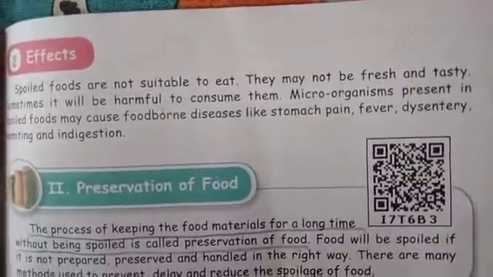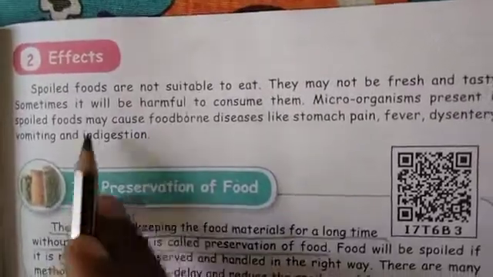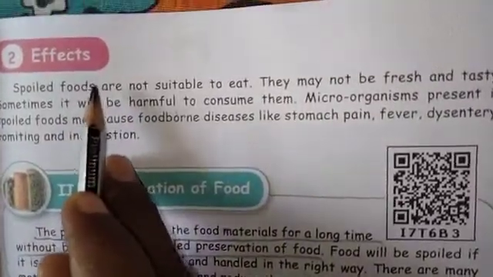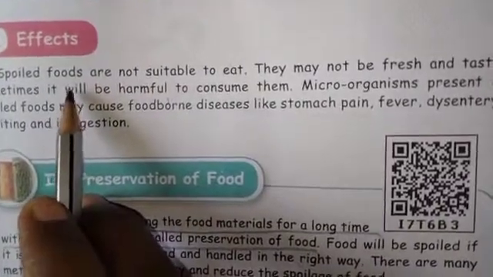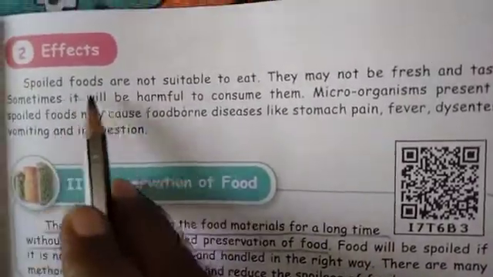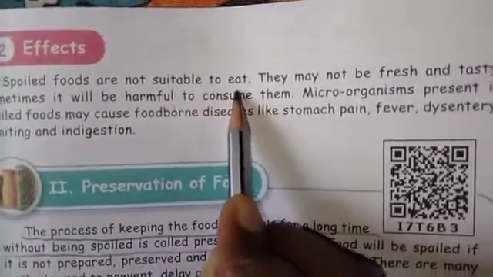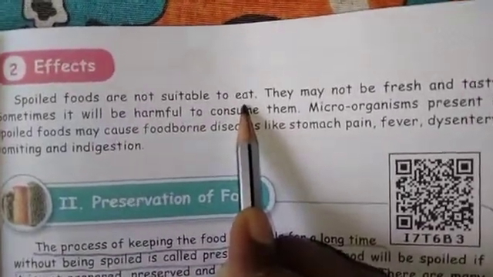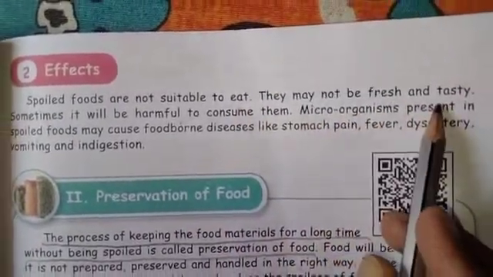Good morning, children. In the first unit, the next subtopic you are going to learn is the effect of spoiled food. If you have taken spoiled food, what are the problems you are going to face? Spoiled foods are not suitable to eat. First, you will not like to eat it, and it is not in a good condition to eat. They may not be fresh and tasty.